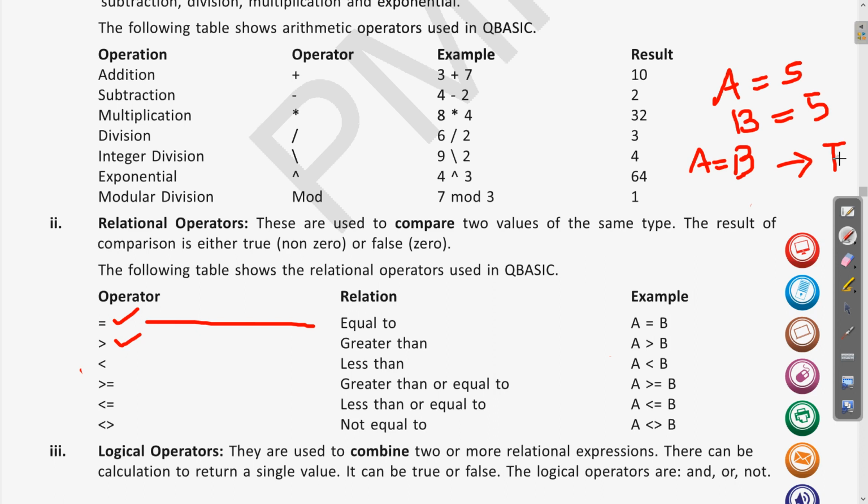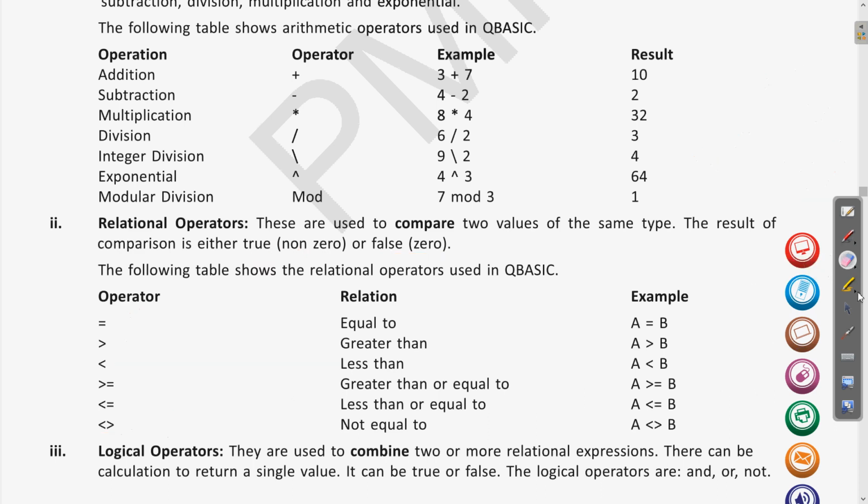So when you will run this, it will give you true, or also we can get the result as 1. So true, any non-zero value means it is true, and when it is false it will give you the 0. Either of these will be the result. Clear? So these are all the different relational operator. Here you can see less than, greater than, equal to, not equal to is denoted this way. In the maths we write not equal to directly when you cross the equal to sign. So according to the different programming language, the symbols differ. So this is the meaning of not equal to. So these are the different relational operators.